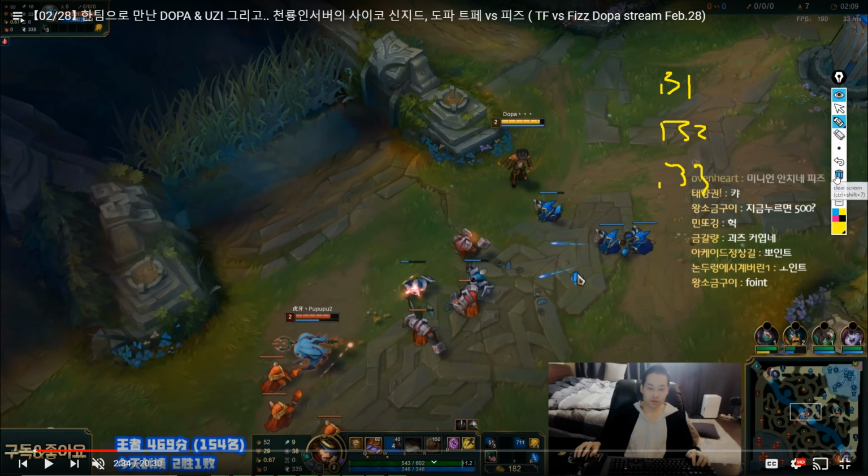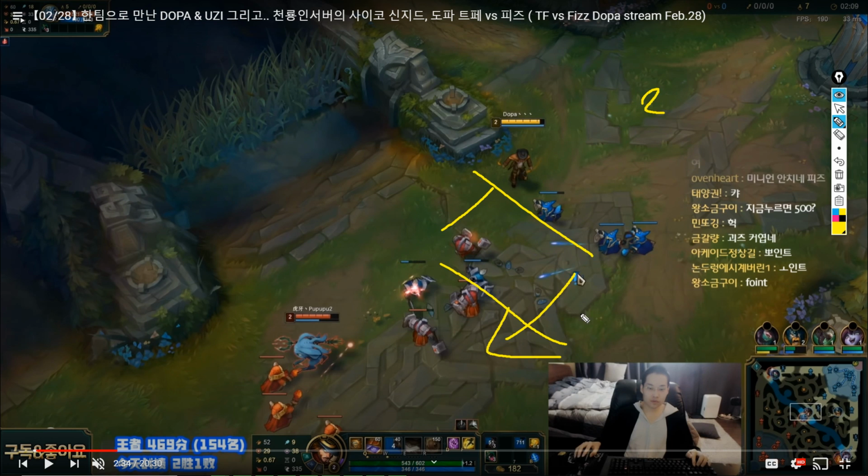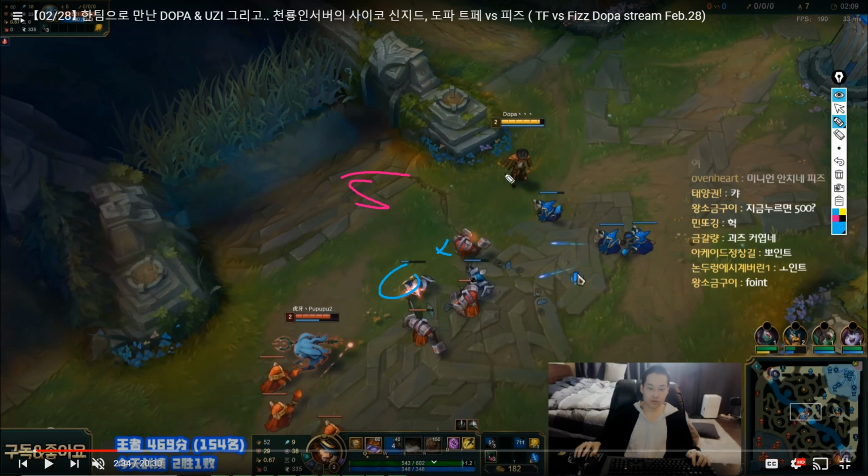Now instead of wave 2 going into Fizz and slow pushing wave 2, we're going to just simply keep the wave around the center. And by doing that, there's really nothing that we have to do, because look at the minion waves. We have 3 casters, 4, 5 reds versus about 3 blues. And we're not going to count this one because this one's just practically dead. Sorry, 4 blues.